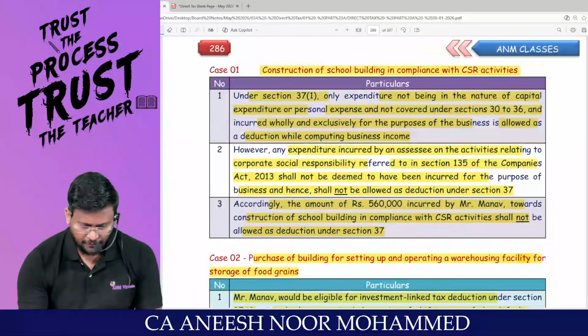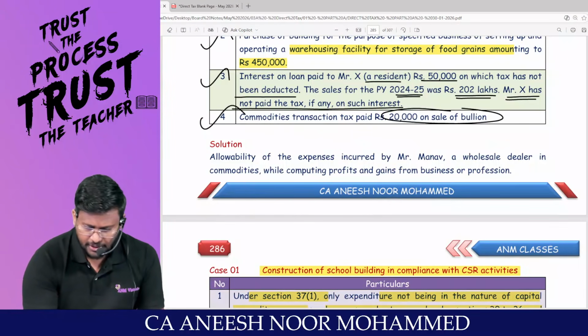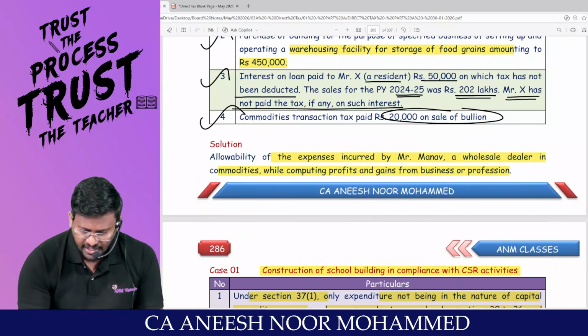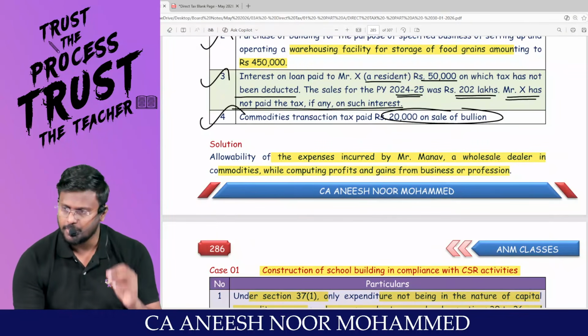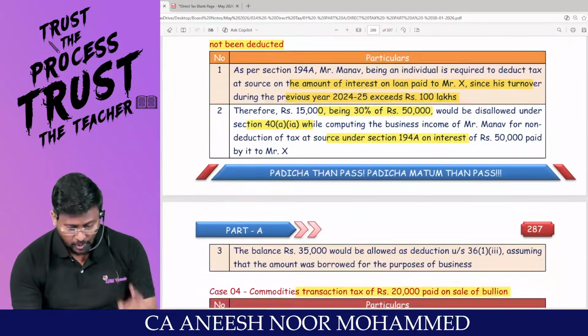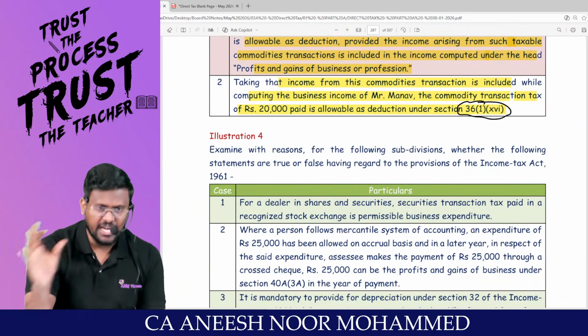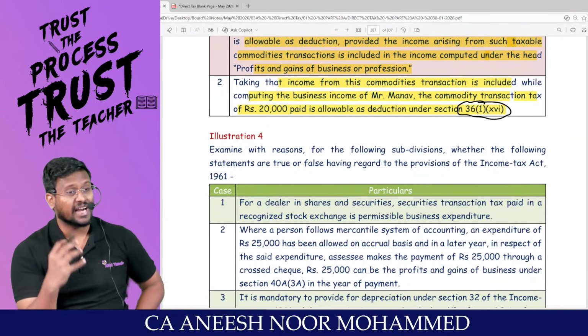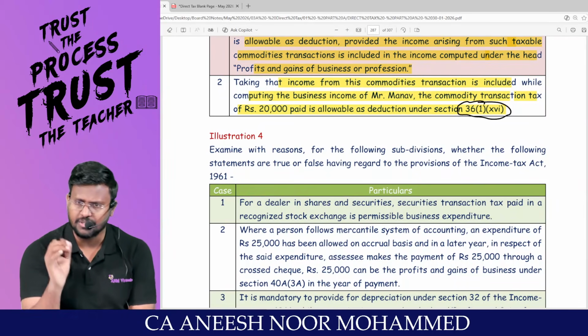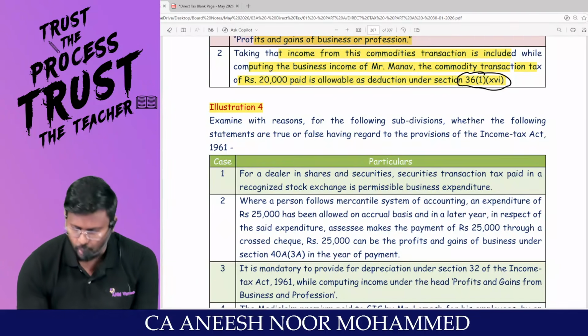That's it. The 4 things we have done. Allowability of the expenses incurred by Manav, a wholesale dealer in commodity, while computing PGBP has been discussed. That means in one question, we are talking about deduction, disallowance, procedural aspects, everything. We are slowly coming to the application of the profits and gains of business or profession. Illustration number 4 is the target.